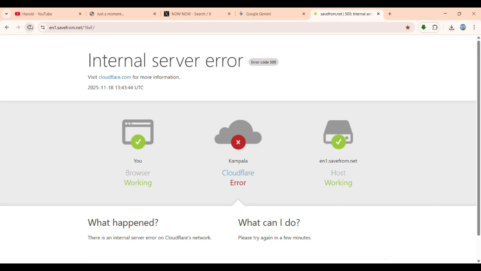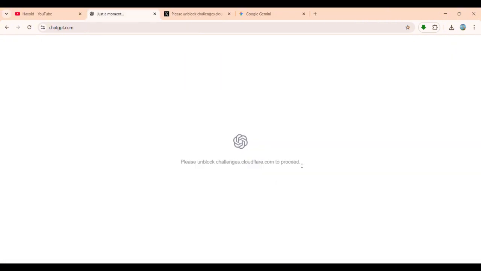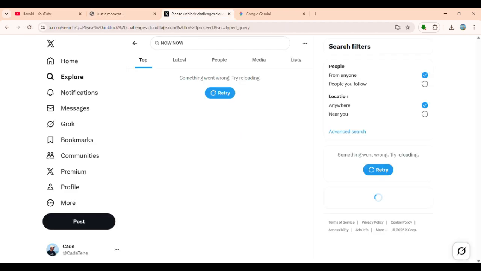Or you can even use a different browser. If Chrome is failing, which I think most of you are using, you can try to use Opera Mini also. Some of the sites, mainly downloaders, will work there. Or temporarily disable any VPN. That's one of the best solutions. If you have any VPN you are using on your computer or on your phone, try to first stop it and see whether you can find a solution.